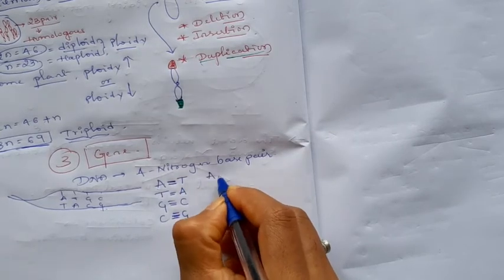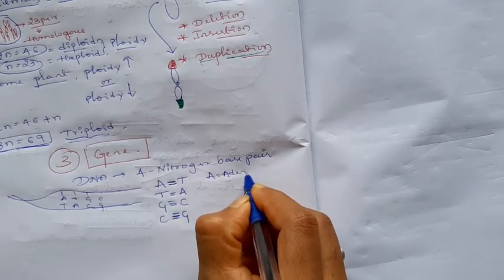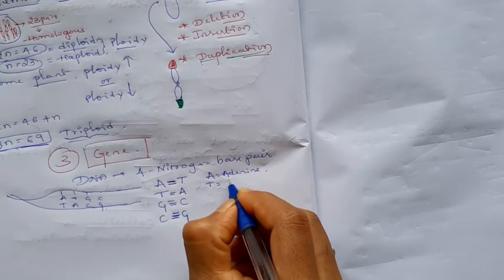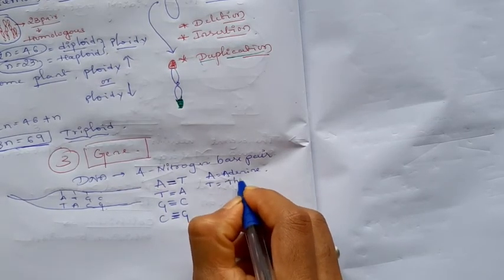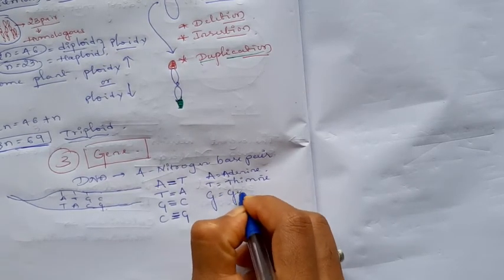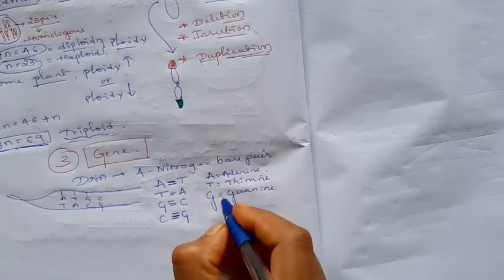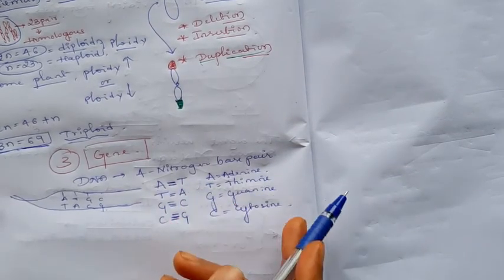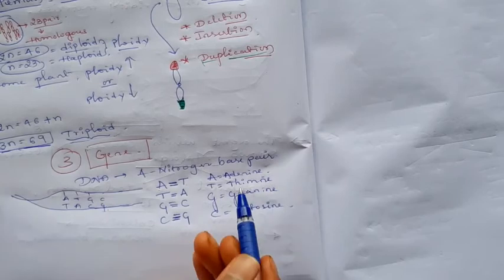Here A means adenine, T means thymine, G means guanine, C means cytosine. Here in the DNA nitrogen bases are present. Those are adenine, thymine, guanine and cytosine.